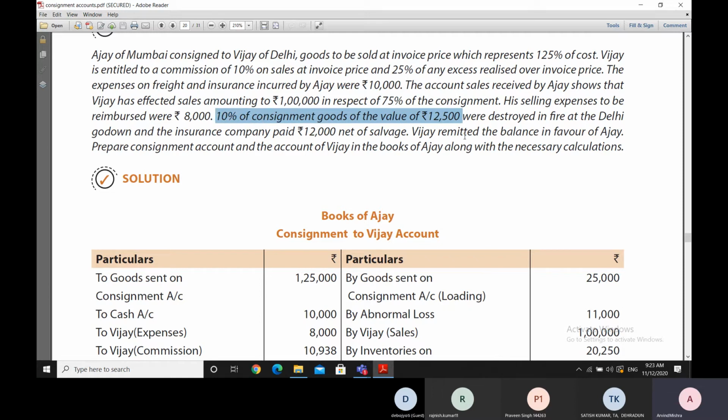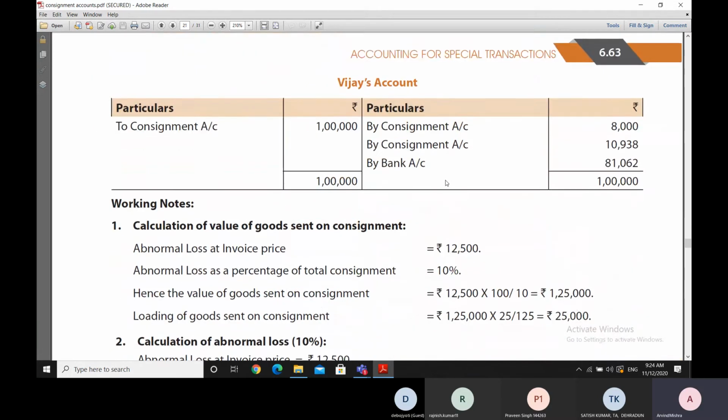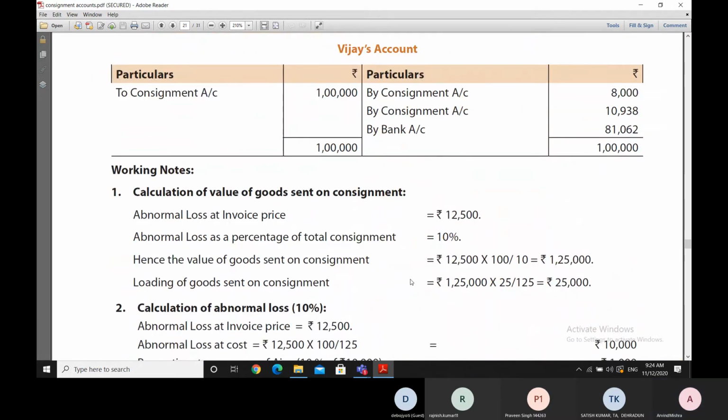That if 10% of the goods were valued at 12,500 rupees, then 100% of the goods will be valued at 12,500 rupees into 10. So that is how this calculation of goods sent on consignment has been done, 1,25,000 rupees.